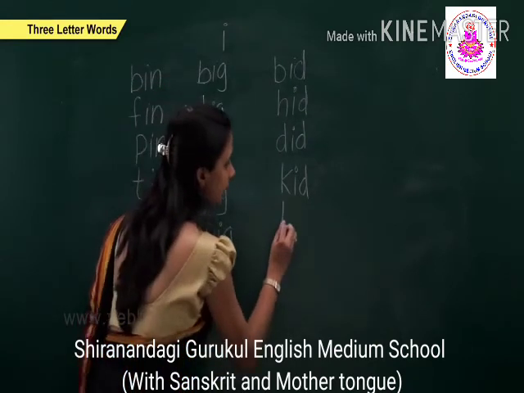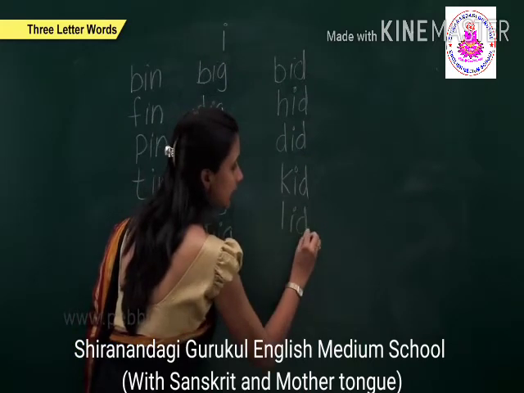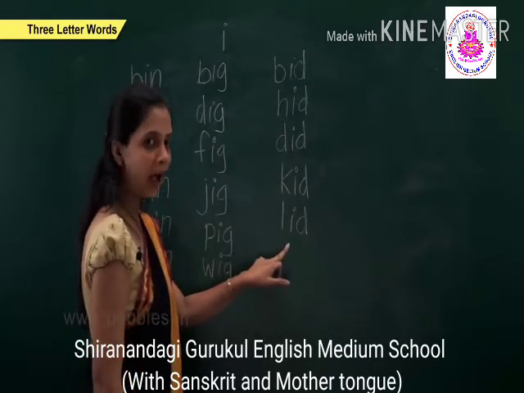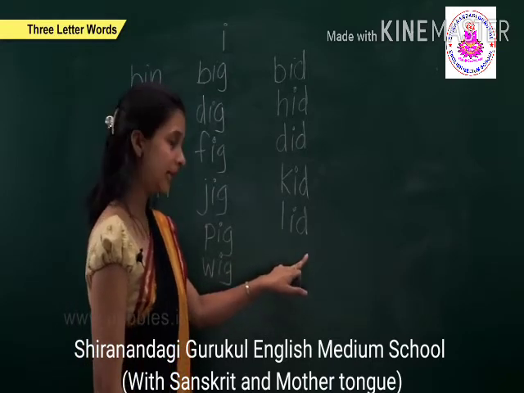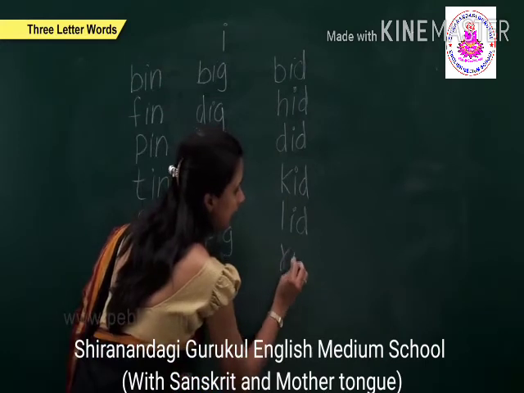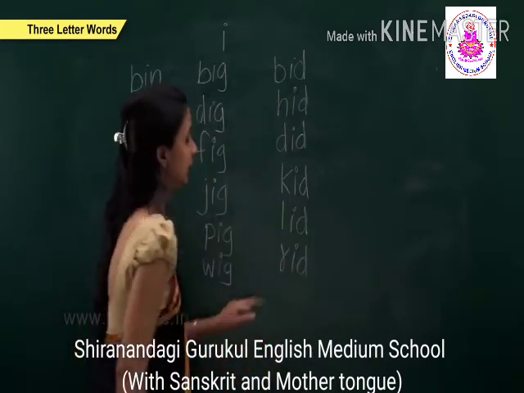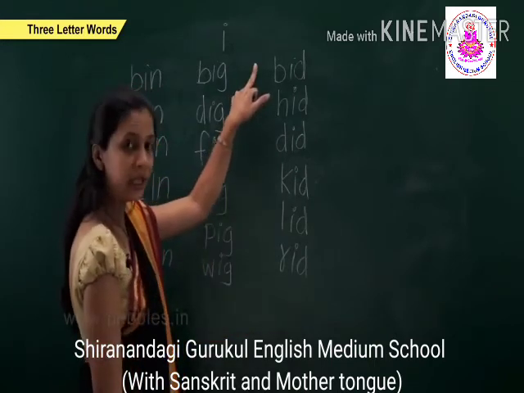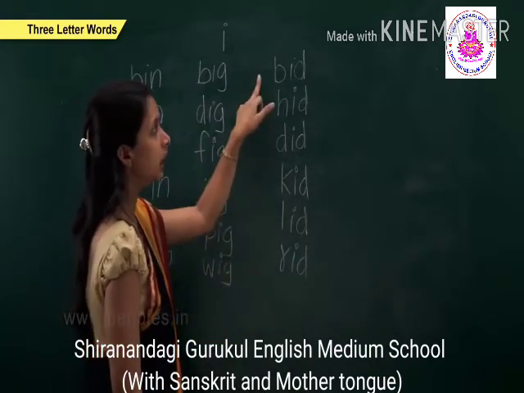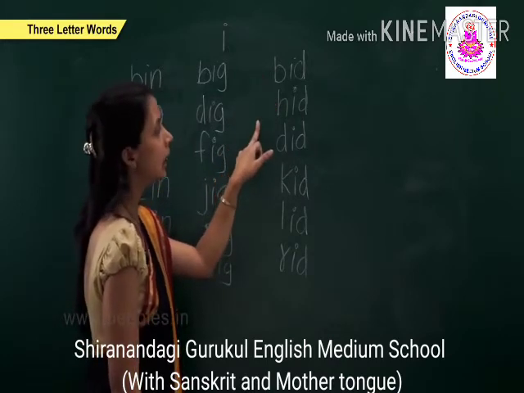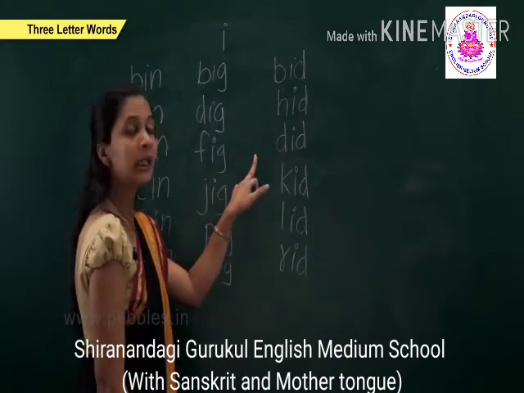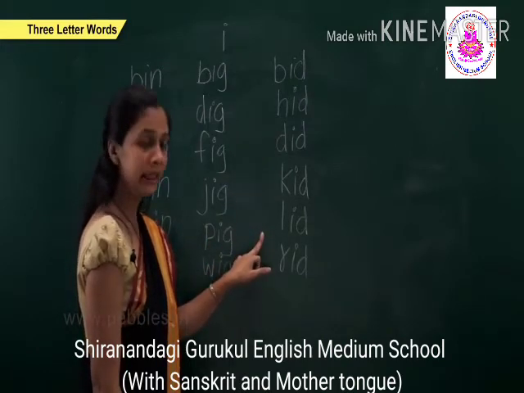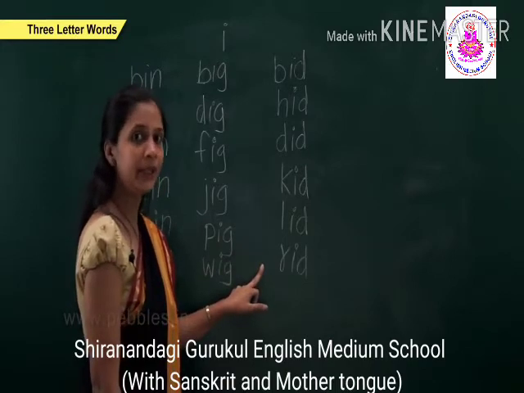The next is L-I-D lid. The next is R-E-D read. Okay. Now we will again repeat. B-I-D bid, H-I-D hid, D-I-D did, K-I-D kid, L-I-D lid and R-E-D read.